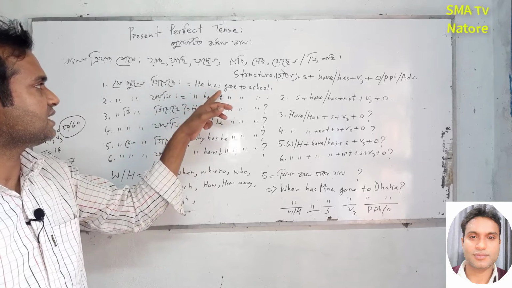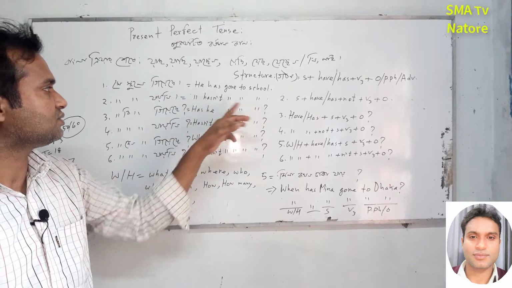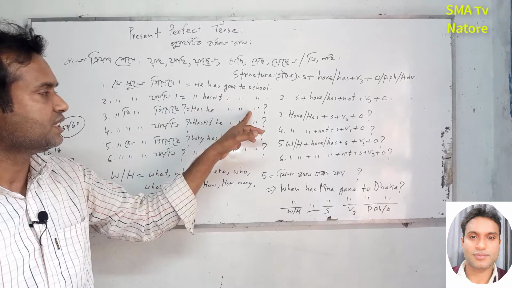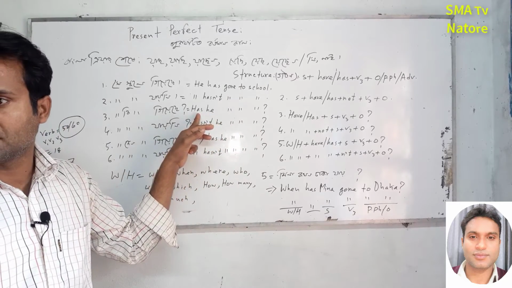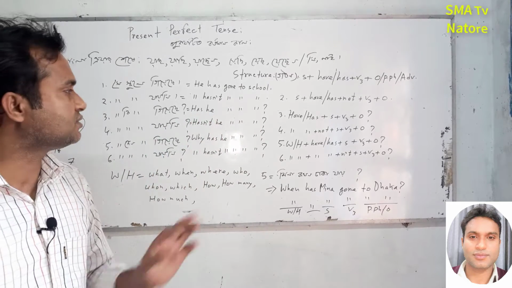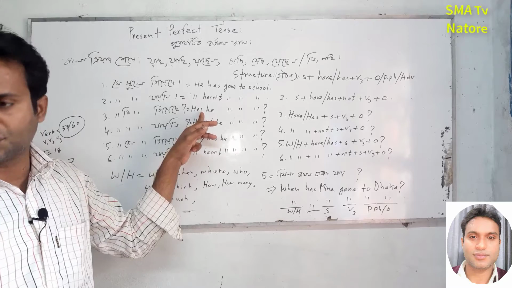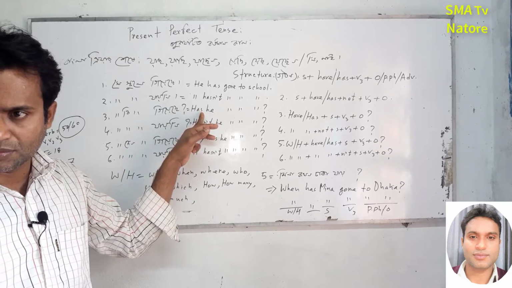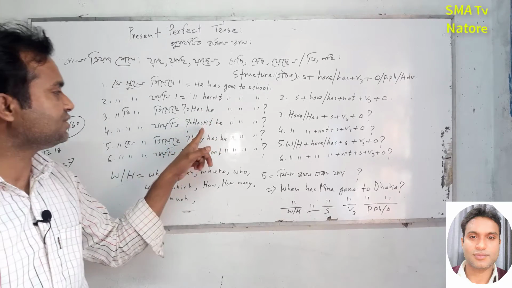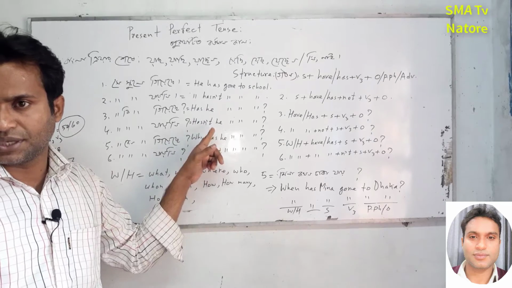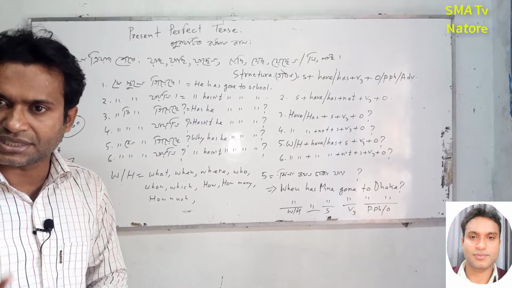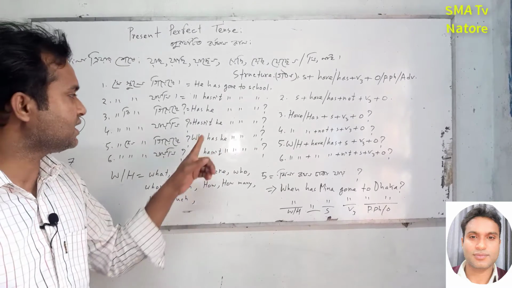For example, he has gone to school, he hasn't gone to school, has he gone to school. দেখো এখানে কিন্তু না কথাটা নাই, there is no negative marker. For this reason this is the yes-no interrogative, but here this is the interrogative plus negative, যার অ্যানসারটা হ্যাঁ অথবা না, বাট এখানে না আছে.